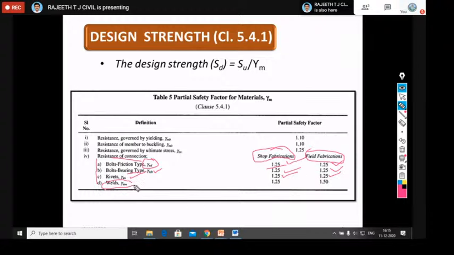In the case of welding, there is one more interesting point: the partial safety factor for weld. If it is shop welding, you take a smaller partial safety factor since we have more control over the welding process. If you go for field welding, you should take 1.50, as you don't have as much control compared to shop fabrication. Therefore, we choose 1.50 for field welds.